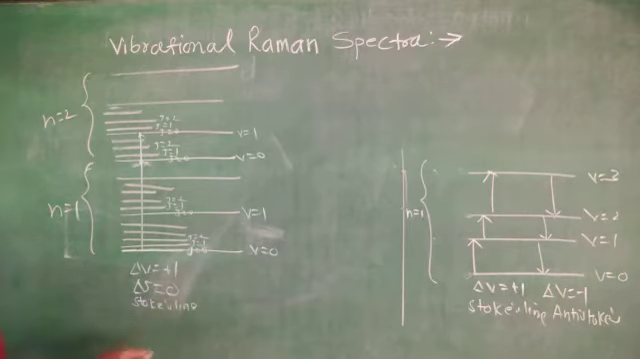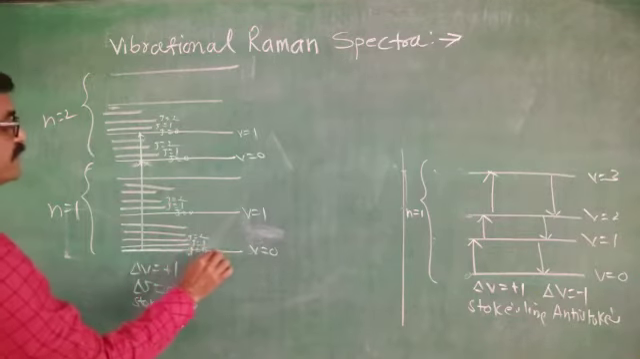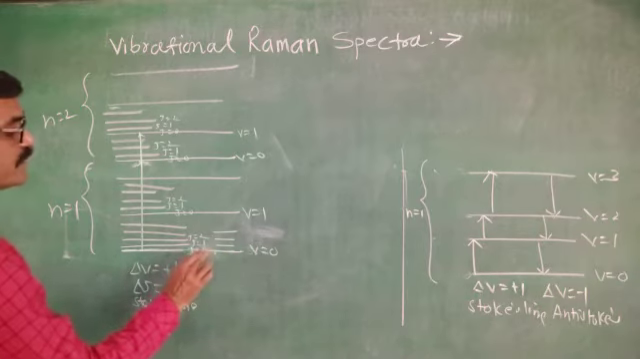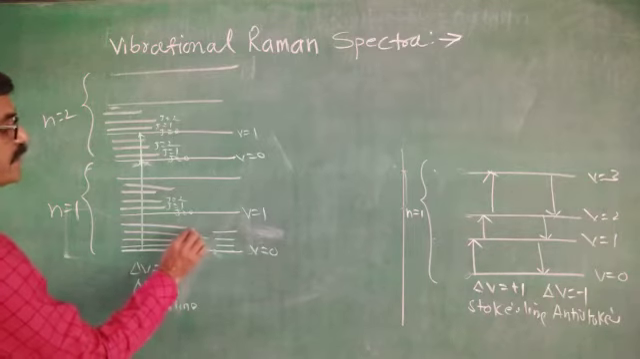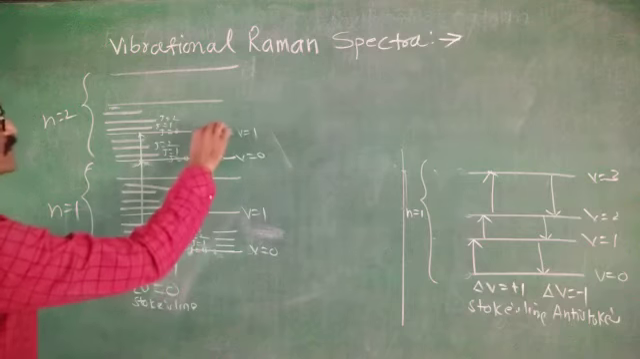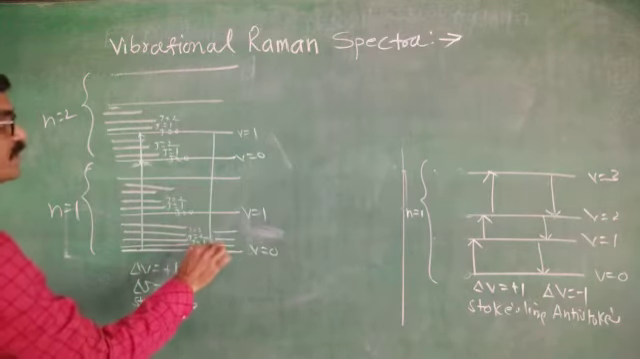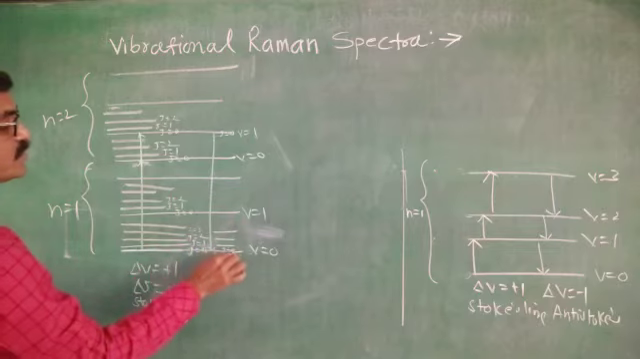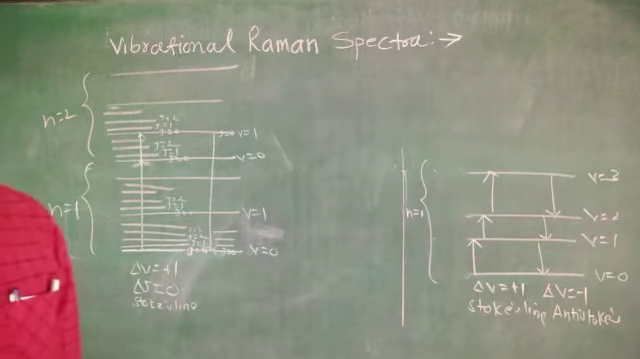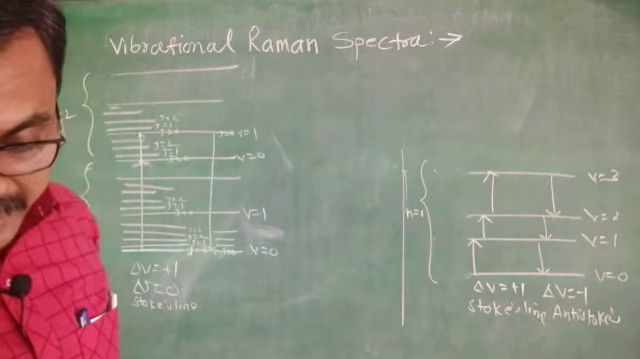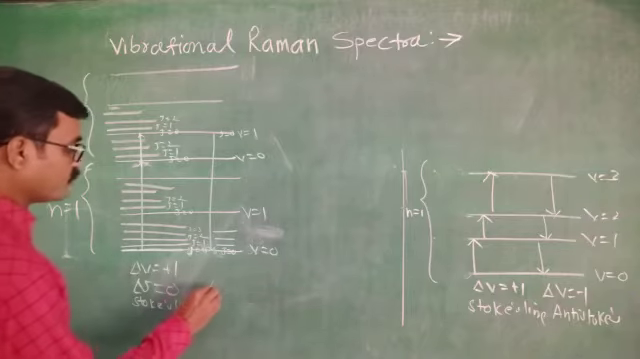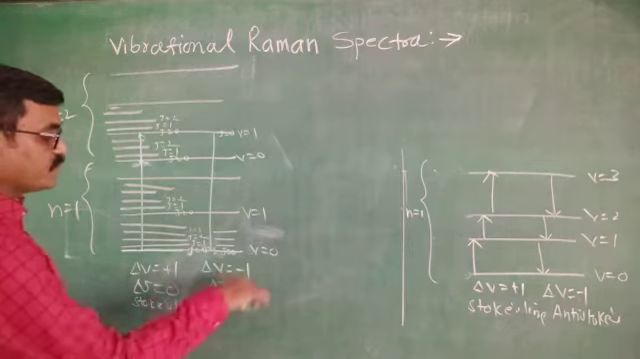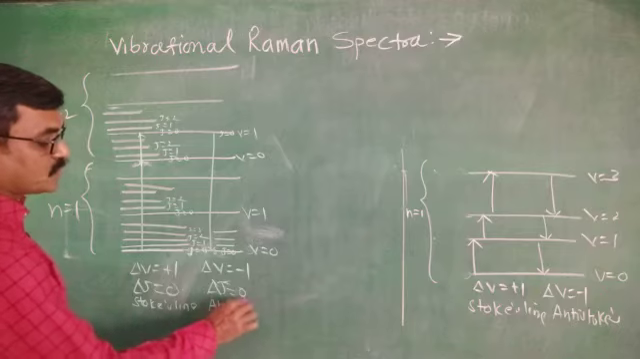Opposite to this, if these are the various vibrational and rotational energy levels, J equals 0, 1, 2, then J equals 3, and so on, and such a transition takes place from V equals 1 to V equals 0, but from J equals 0 to J equals 0, meaning different vibrational energy levels but the change in rotational quantum number is delta J equals 0, while delta V equals minus 1, and it will give the anti-Stokes lines.